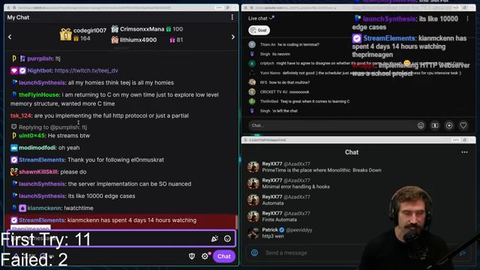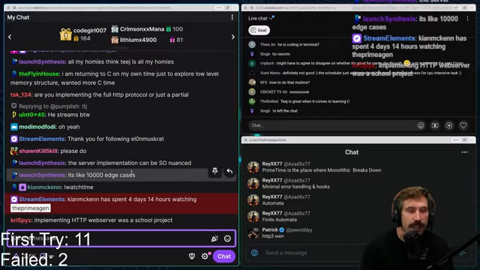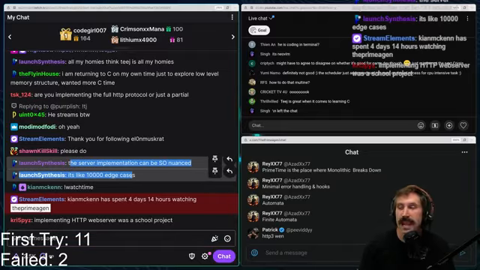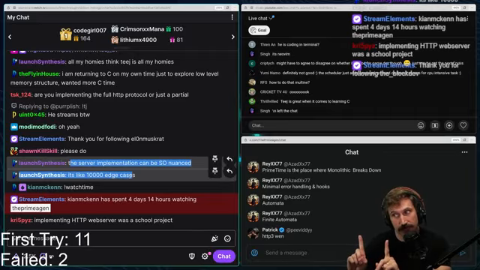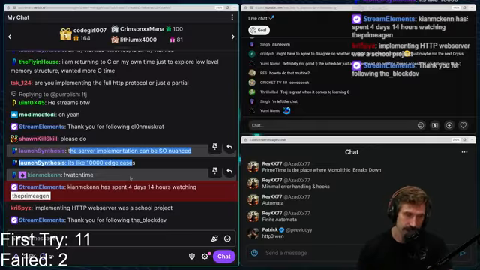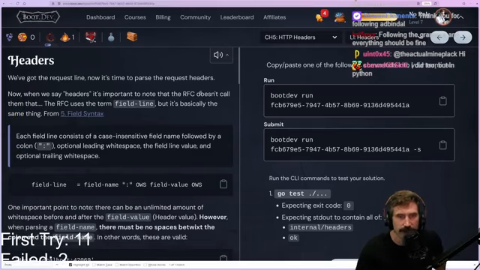Yeah, there's 1,000 edge cases. It becomes deeply unfun. But parsing of the protocol is many, many fewer edge cases. Still a lot of edge cases, but many fewer. When we say headers, it's important to note that the RFC doesn't call them that. The RFC uses the term field line, but it's basically the same thing.